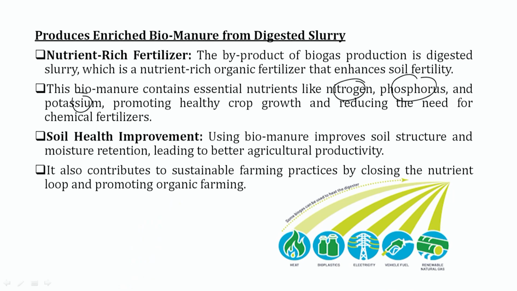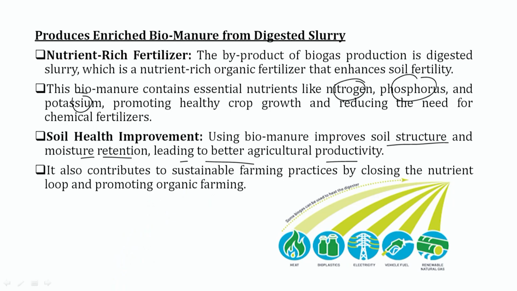Here we see that soil health improvement is a key feature of this biogas plant. Using the biomanure improves the soil structure and moisture retention, leading to better agricultural productivity. It also contributes to sustainable farming practices by closing the nutrient loop. What we have seen earlier is that the loop is closed if we are using the biogas plant: we put the waste into the digester, and out of the digester we get slurry, and that slurry is put into the field.